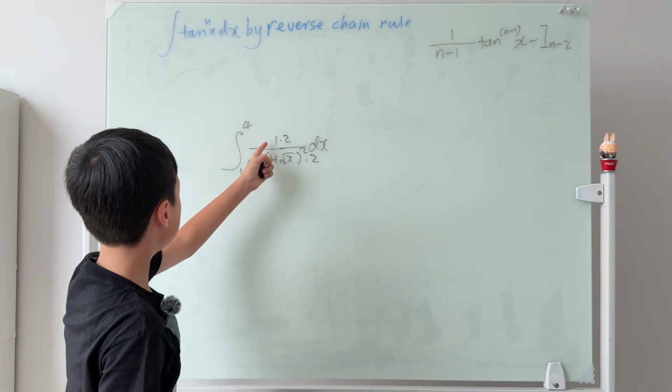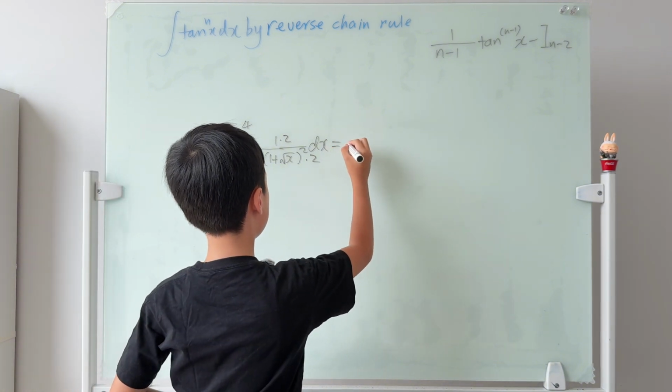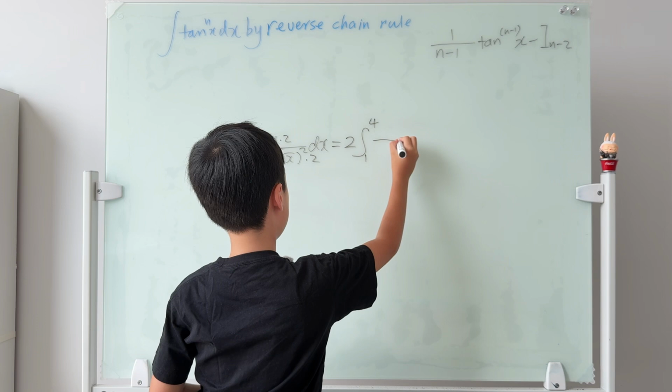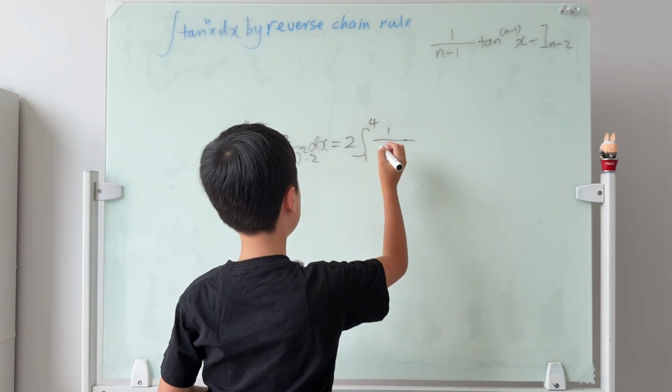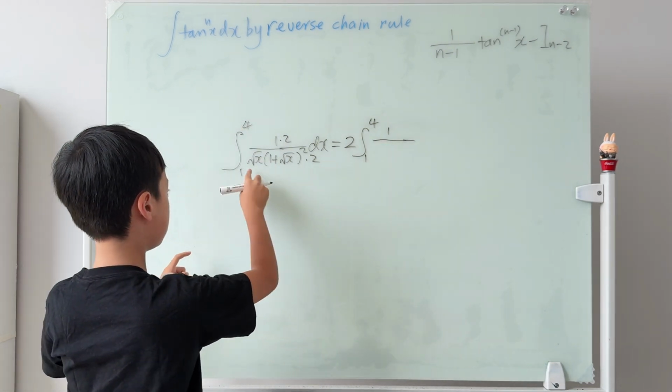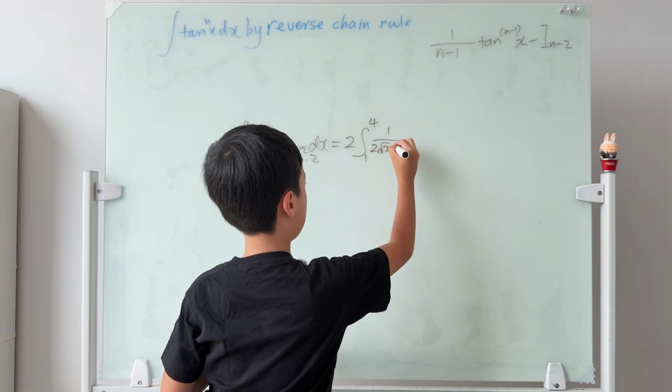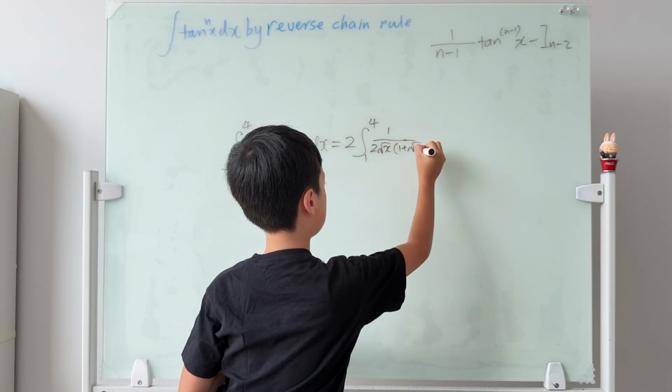If we take out 2 to the front, then it will become 2, integral from 1 to 4. The top will just be 1, and then the bottom will be, if we bring this 2 with the square root of x, times 1 plus square root of x squared.